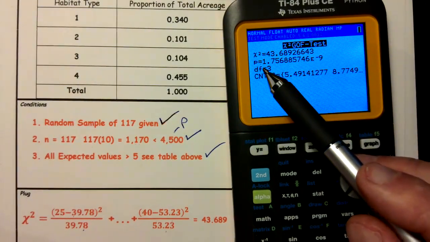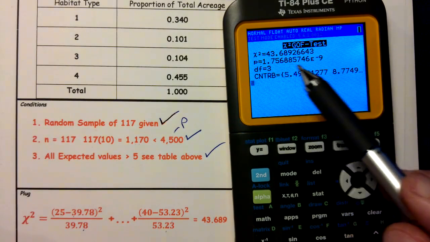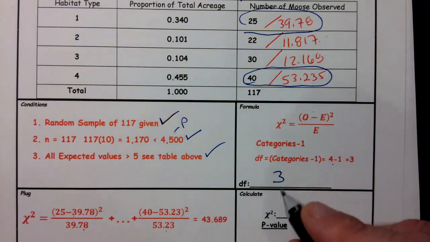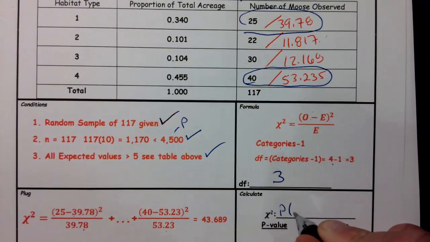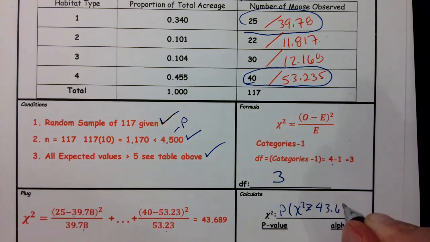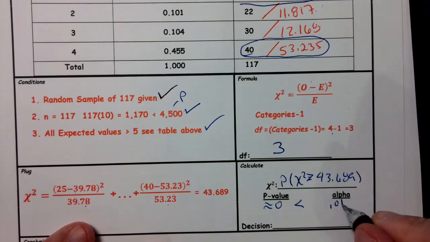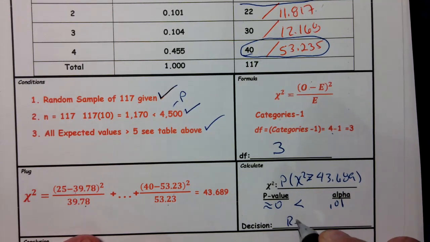Now remember, that looks like a 1, but you can never have a probability greater than 1. This has 8 zeros in front. So our probability of getting a chi-squared equal or greater than 43.689 is approximately 0, which is definitely less than alpha of 0.01. That's what they gave us.